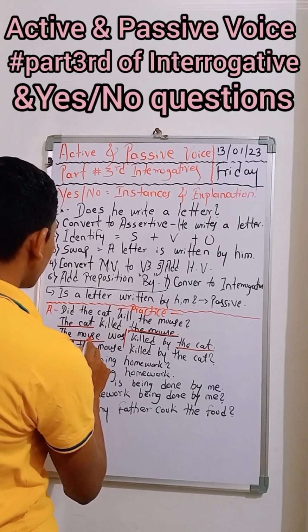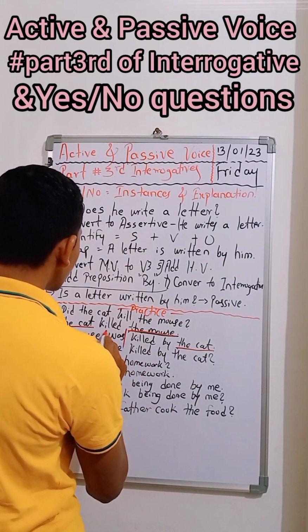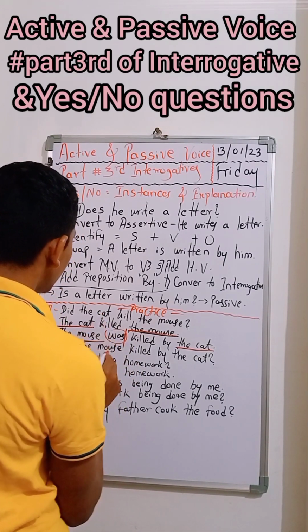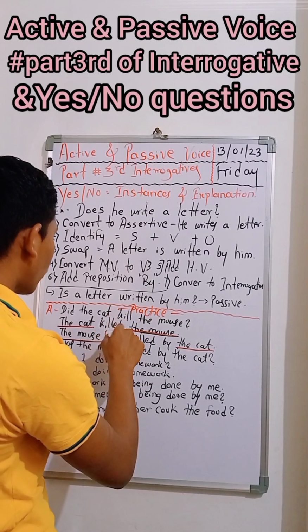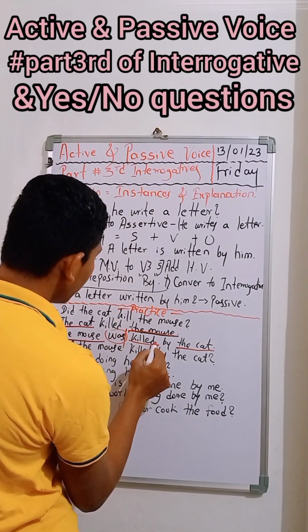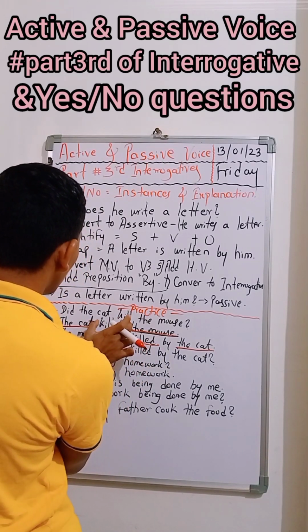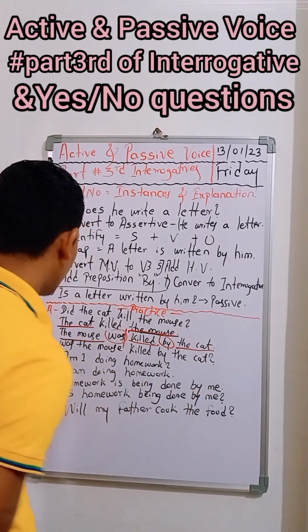The mouse became the object, took the subject place, and the subject took the object place, and "was" we took just because the simple past became continuous, means we took the continuous auxiliary here. "Was" became the mouse "was", and here we took the verb as it is, we framed "killed", and "by" is the preposition and the cat.